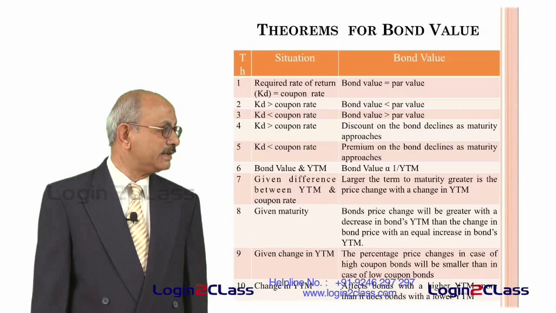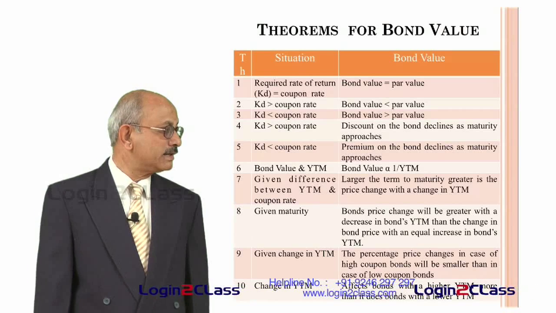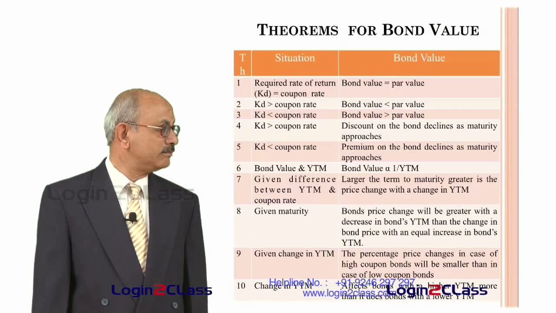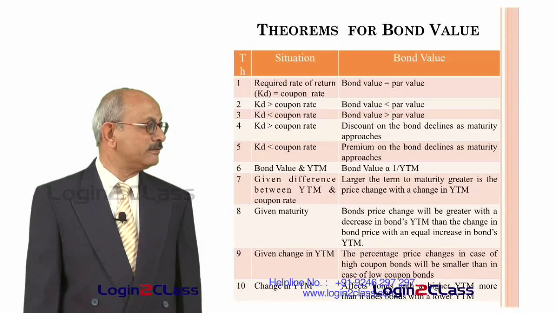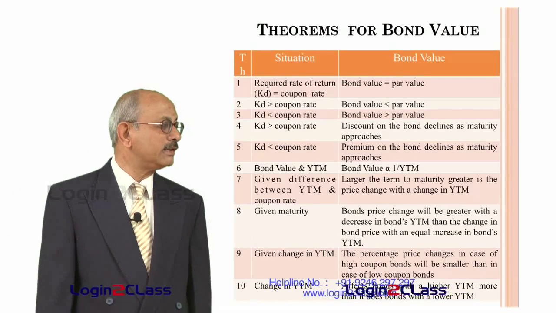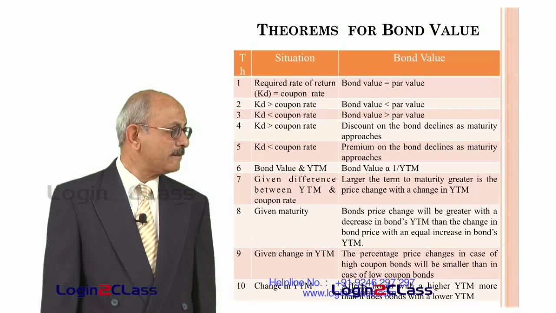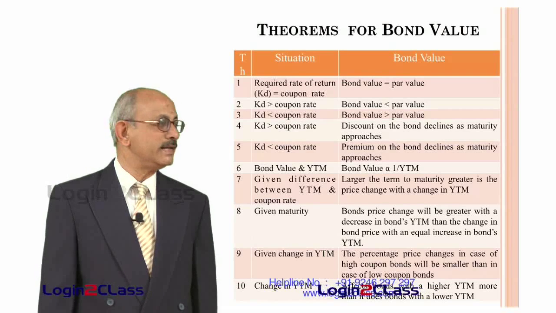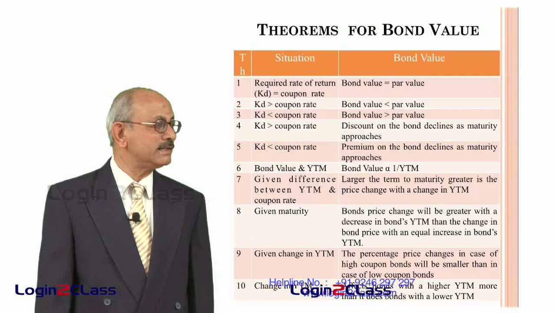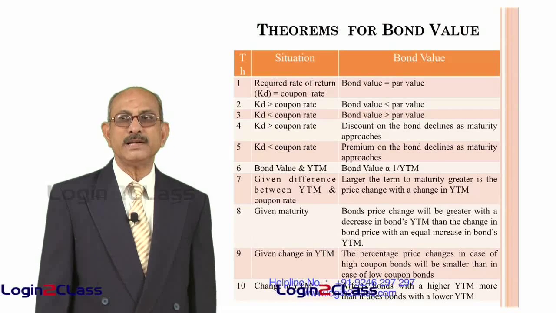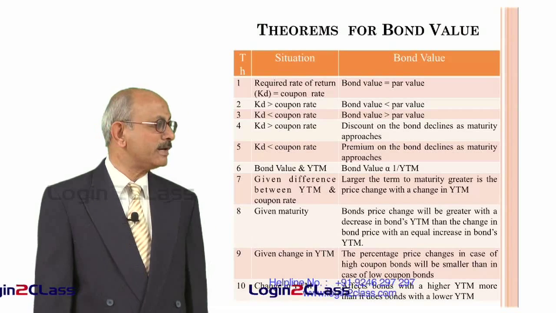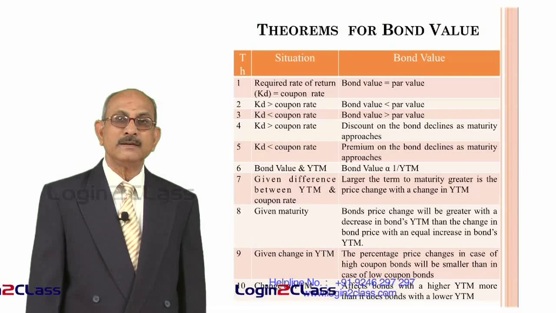And in the case of a given maturity, that is theorem number 8, bond price change will be greater with a decrease in bond's YTM than the change in bond price with an equal increase in bond's YTM. So what happens here is, there are two things here. One is the change of the bond price with a decrease in bond's YTM. That means if YTM declines by 1%, bond price may go up by more than 1%.